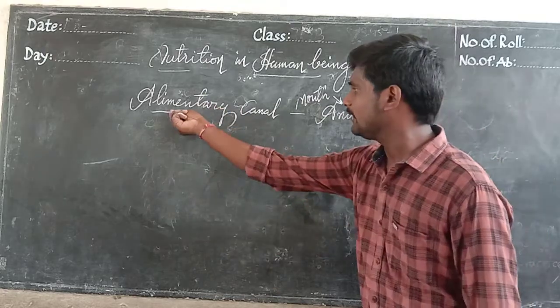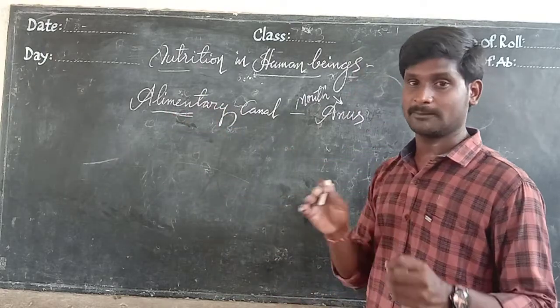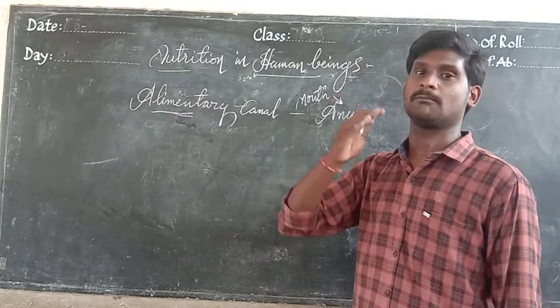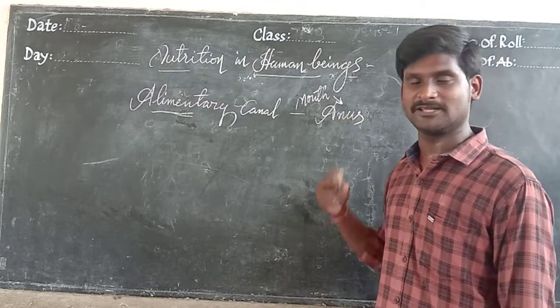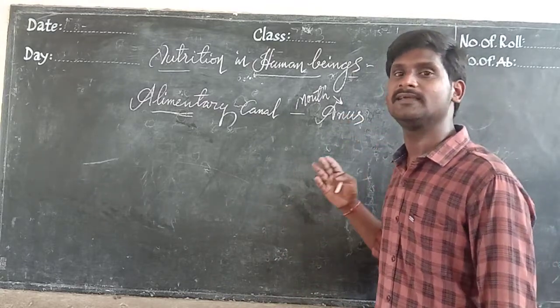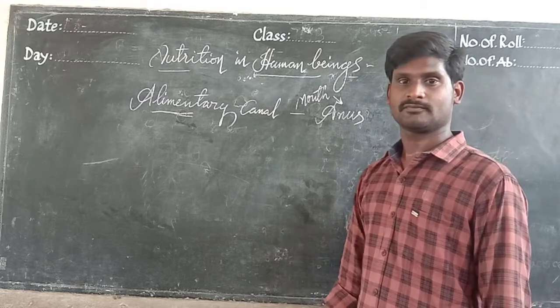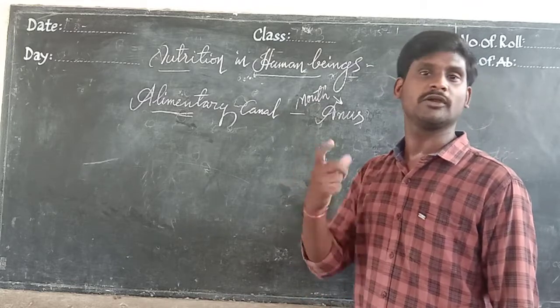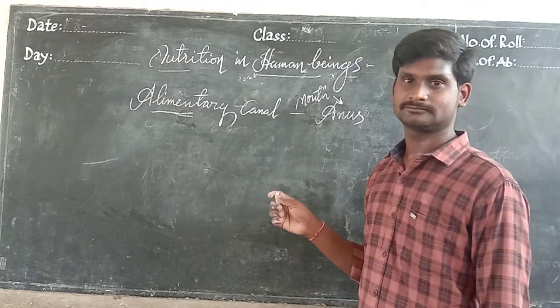So the alimentary canal, remember, is one type of tube structure which starts from the mouth and goes to the anus. The anus is the place where the dung goes outside. Where the dung goes out, it is called the anus.